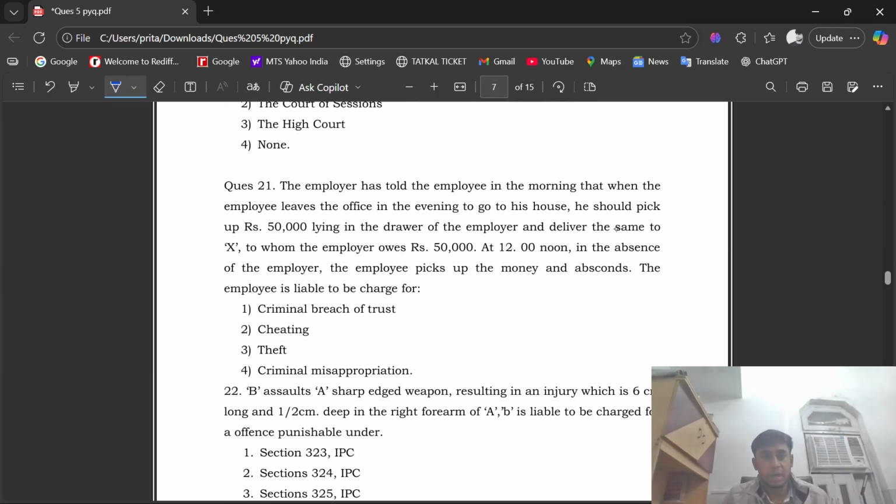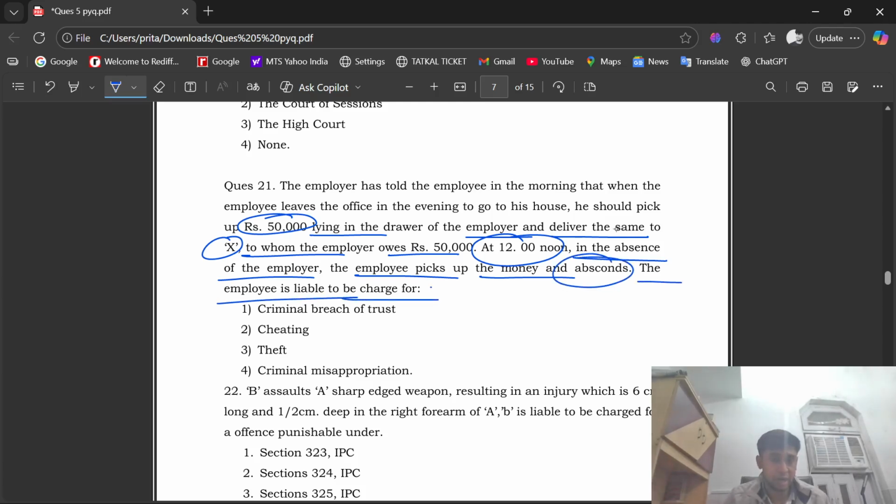See question number 21. The employer has told the employee in the morning that when the employee leaves the office in the evening to go to his house, he should pick up 50,000 rupees lying in the drawer of the employer and deliver the same to X, to whom the employer owes 50,000. At 12 noon, in the absence of the employer, the employee picks up the money and absconds. The employee is liable to be charged for criminal misappropriation, criminal breach of trust, cheating, theft. The right option is option number 3, that is theft.